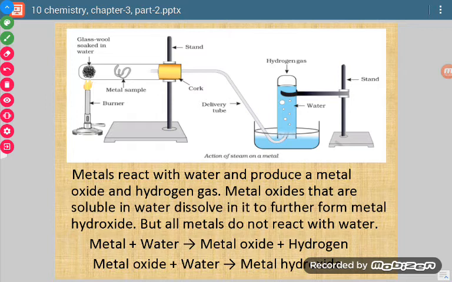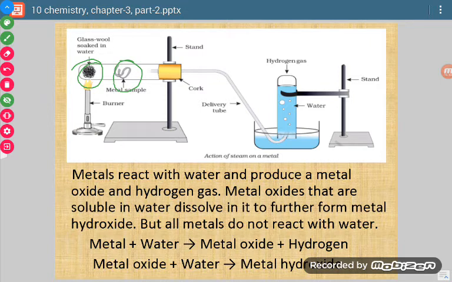Okay, now see this particular diagram. You can see we have taken a metal sample in the test tube, and then we are heating it. Now what we want to see is the reaction with water. Now where is water? Here we have taken a glass bowl, a type of substance which can absorb water. So we have taken water in the glass bowl.